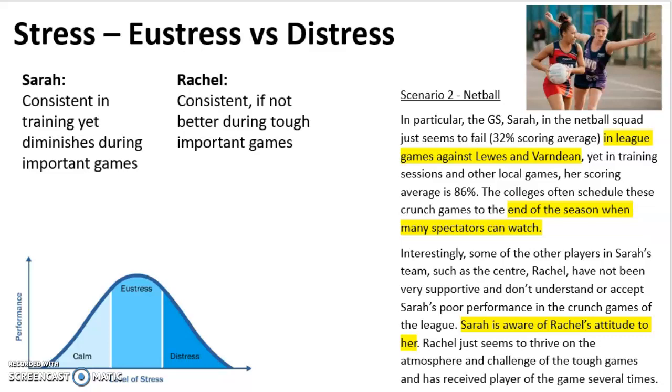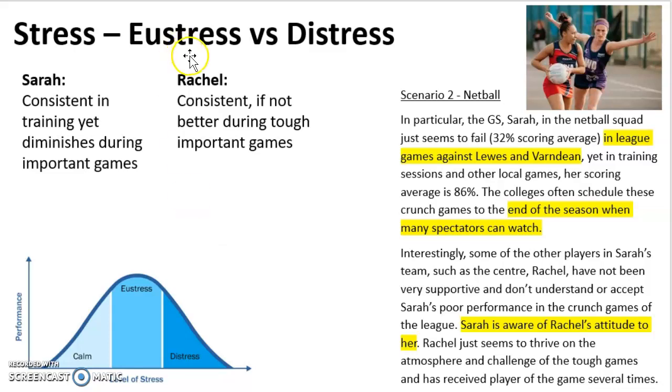Looking at scenario two now, specifically netball. To summarise, you have the goal shooter Sarah, who is quite consistent within her training and games, but in certain games against Lewis and Varndine, her scoring average is much lower. And you also have one of Sarah's teammates, Rachel, who has a negative attitude towards her, and Rachel seems to be consistent with her performance throughout all games.